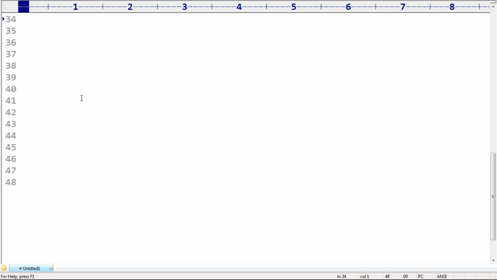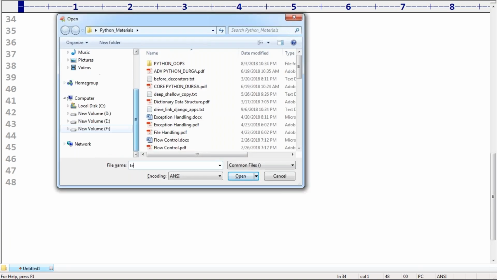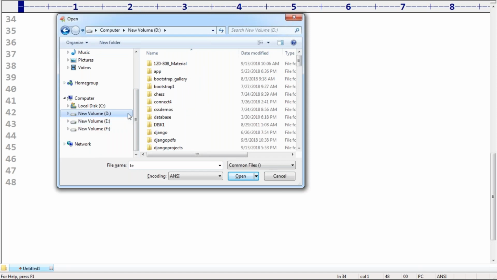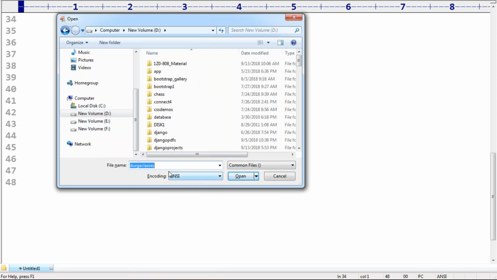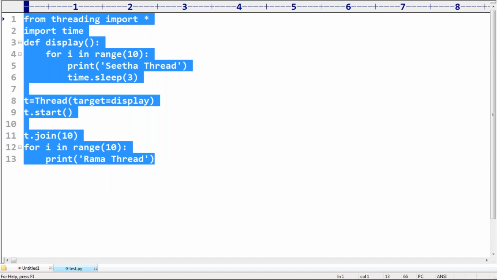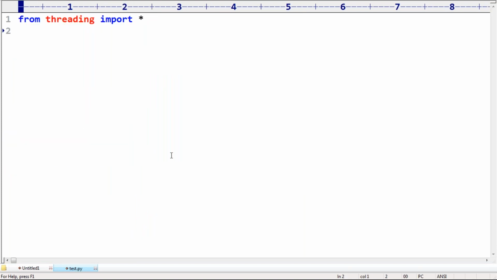Every Python program by default contains one thread. What is that thread? That thread itself is the main thread. Regarding the main thread, I want to check whether the main thread is a daemon thread or not.